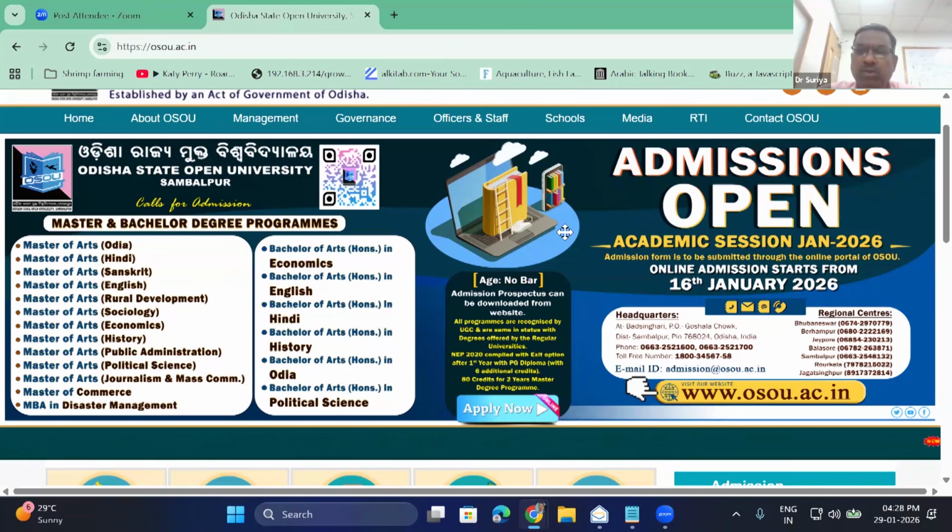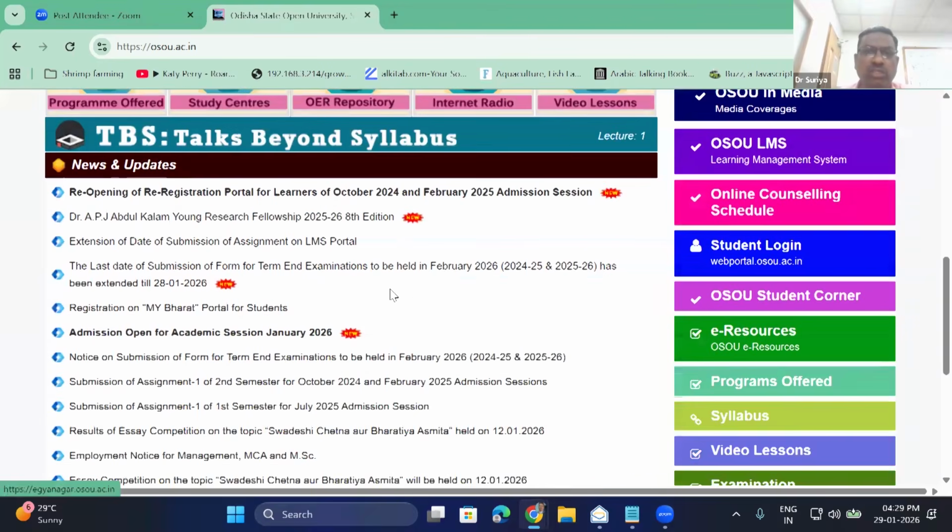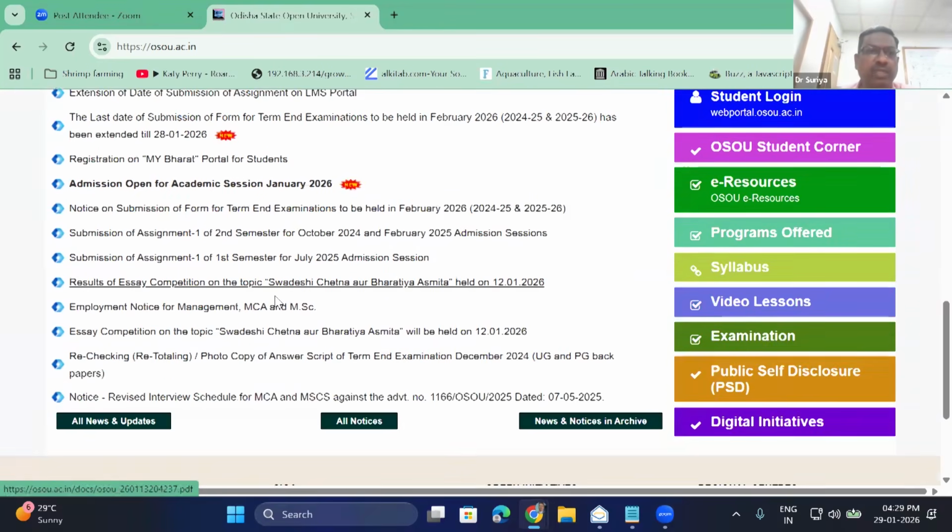This session is all about your submission of assignments in the LMS, and also how you will be submitting your assignments in the study centers. For this, I'm going to show you the Odisha University website, where the two submission details have already been circulated and are available.